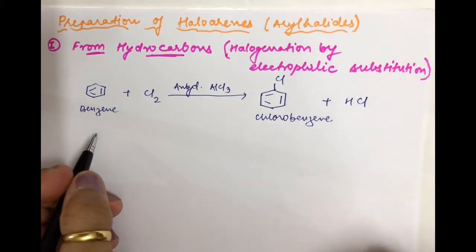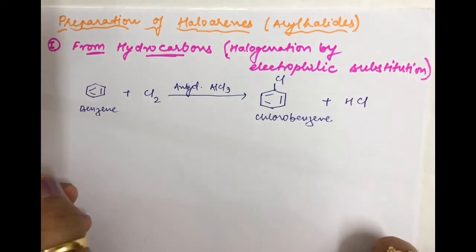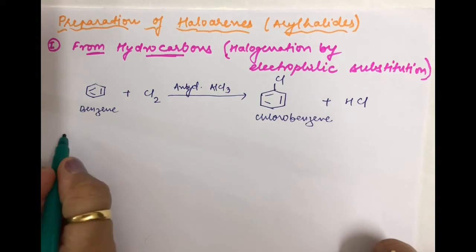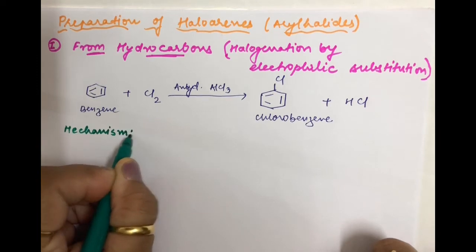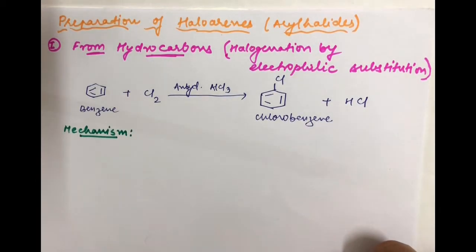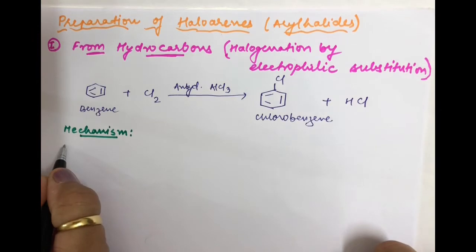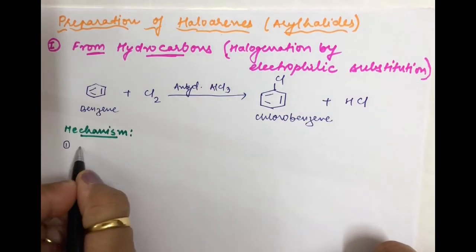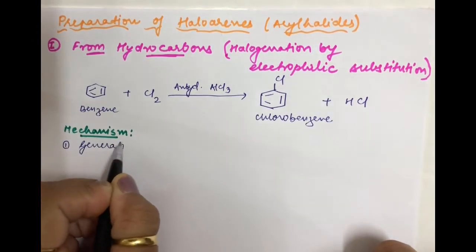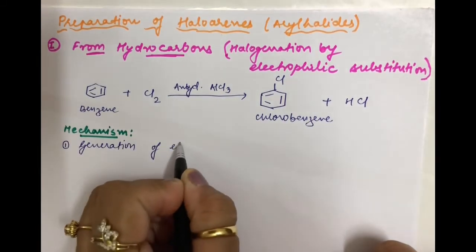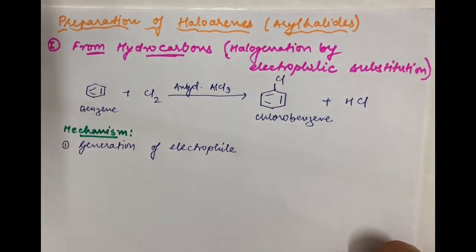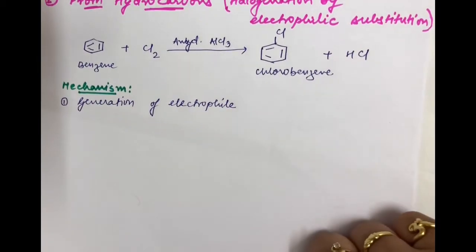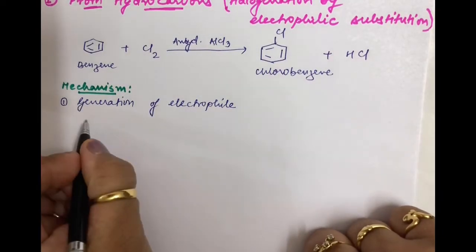Now let me tell you the mechanism related to this, the probable mechanism for obtaining the chlorobenzene. Very shortly I will be explaining the mechanism. The first step is generation of the electrophile, because as I said, you are going to see an electrophilic substitution reaction taking place. So first is generation of the electrophile. Let us see how it is generated.